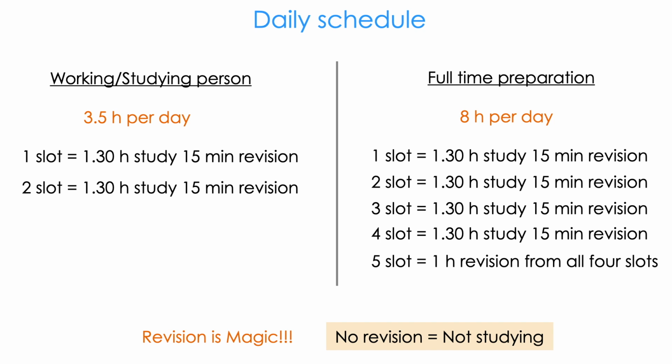In this 3.5 hours, I divided it into slots. One slot is 1.5 hours of study and 15 minutes of revision. The second slot is also the same. You can give a break between the slots. But if you are a full-time person, there will be 5 slots, each with 1.5 hours of study and 15 minutes of revision. In the 5th slot you should do only revision.